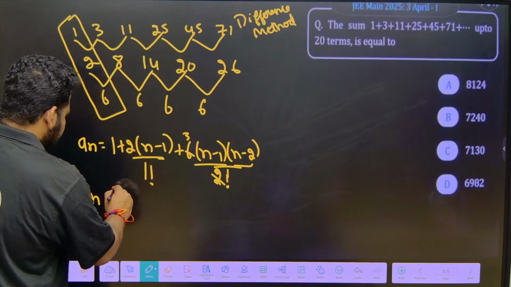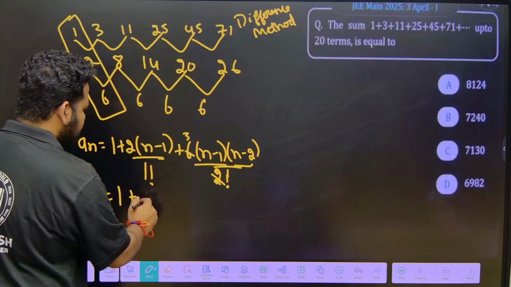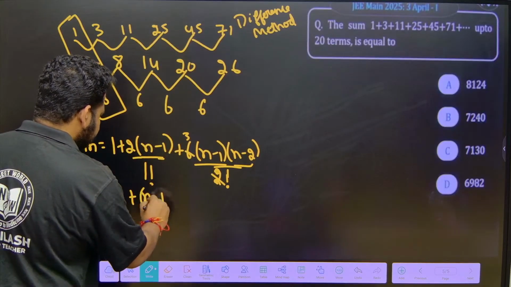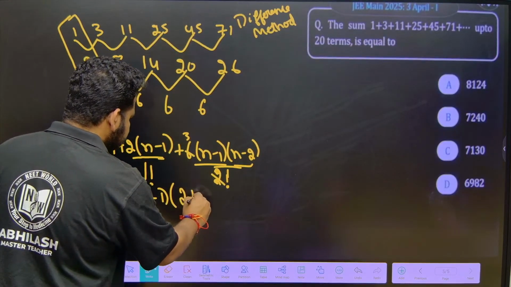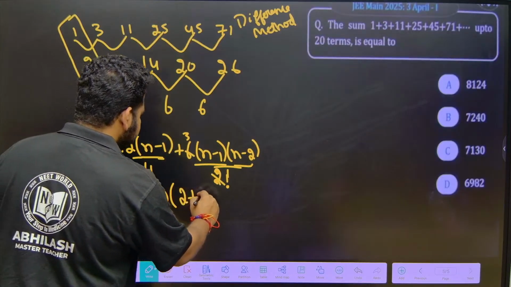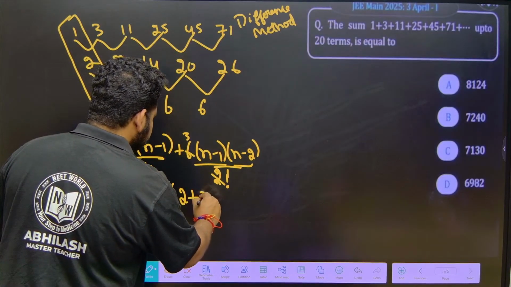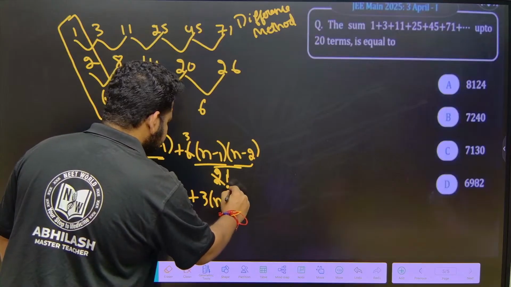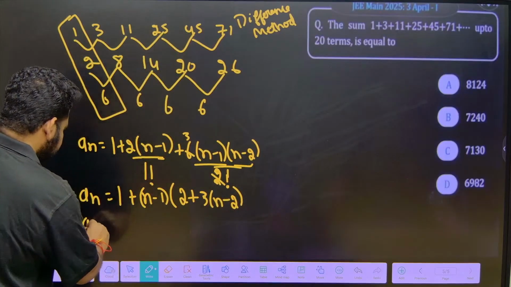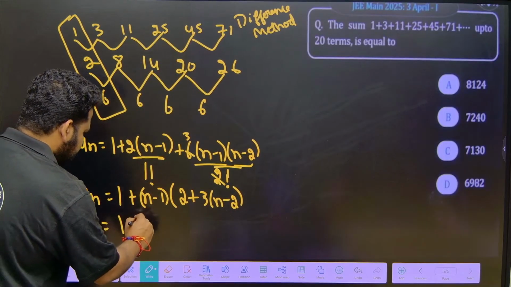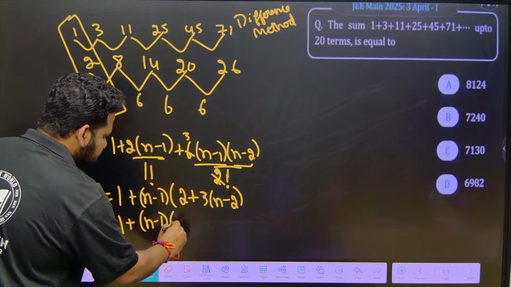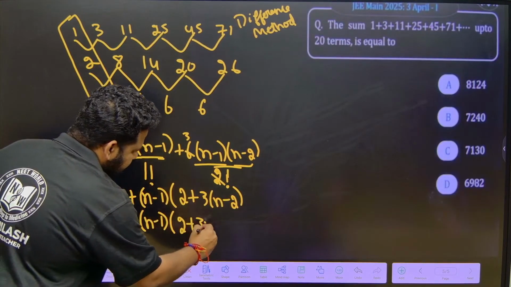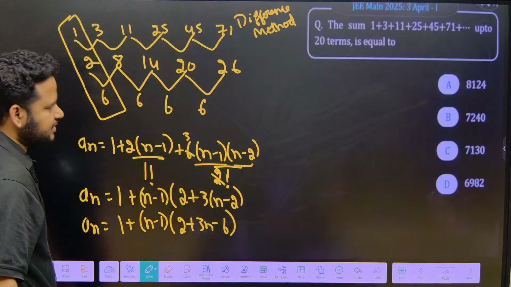an is equal to 1 plus, I can take n minus 1 common. If I take n minus 1 common, what will I have? (n minus 1) into (2 plus 3 into n minus 2). So an is equal to 1 plus (n minus 1) into (2 plus 3n minus 6), correct? 2 plus 3n minus 6.